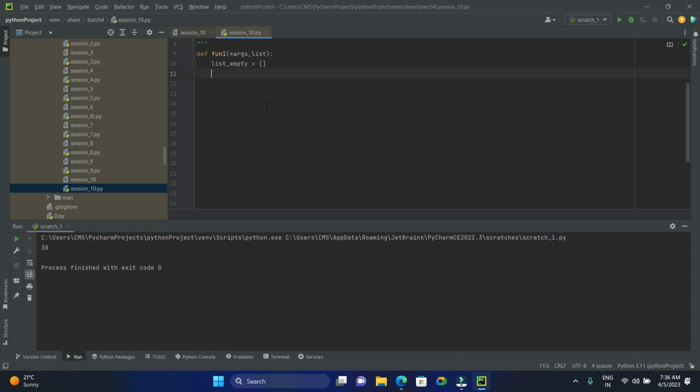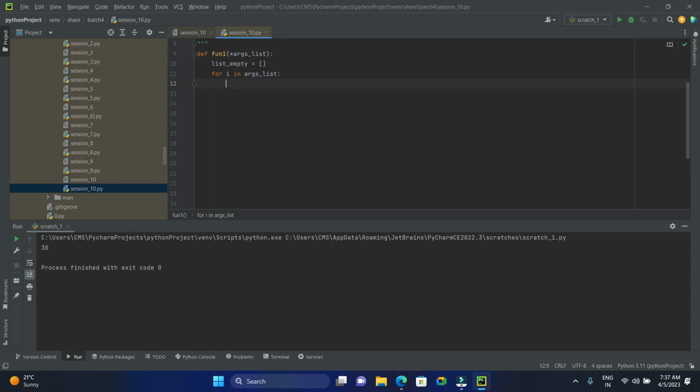Next, I need to append the values to this. After taking the values from here, I have to store them in the empty list. For this, append, right? List underscore empty dot append. Whatever I give, let's say I'm giving hello, that should be converted to upper.